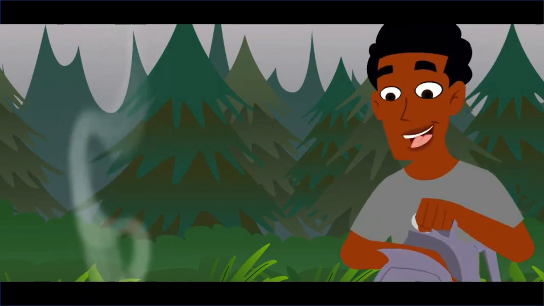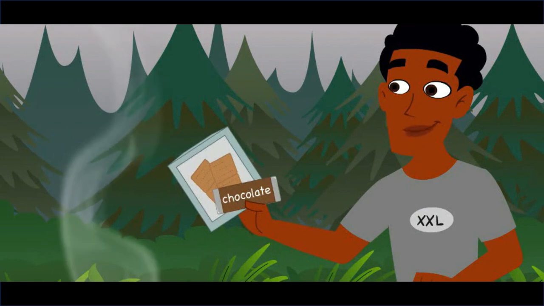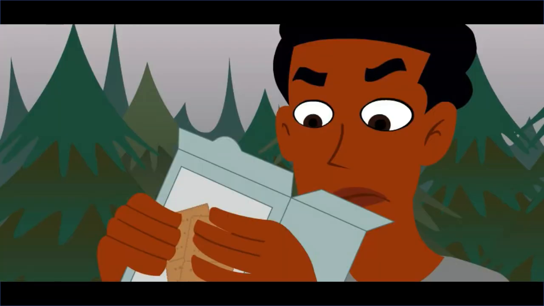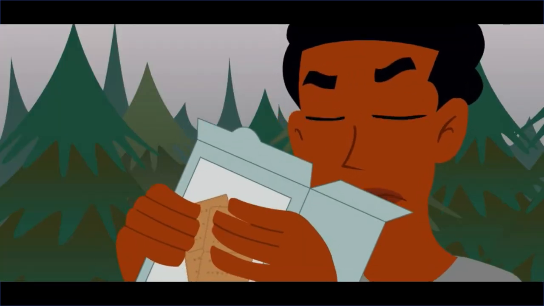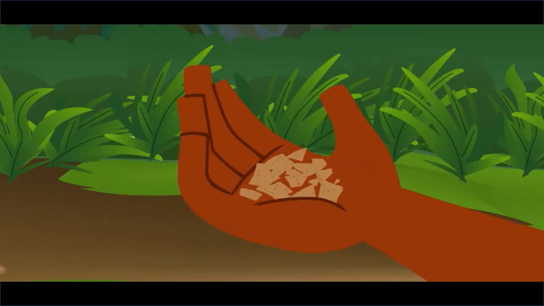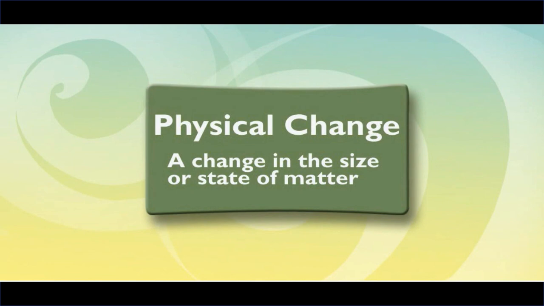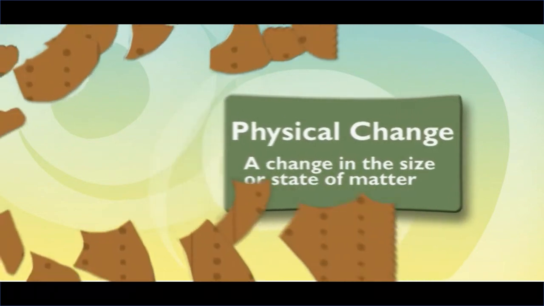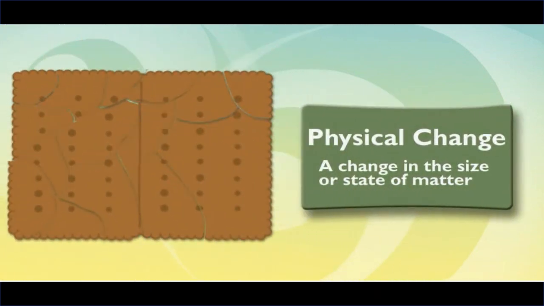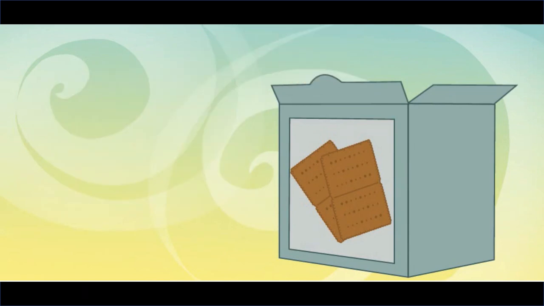But you know what I love even more? S'mores. I brought chocolate and graham crackers so we can make some. Yeah, RJ. Hey, what's up? Something wrong? These crackers are all broken into pieces. Look. No worries. It's just a physical change. What do you mean physical change? Physical change is just when the size, shape, or state of matter changes. See, the cracker is broken, so its shape is different, but the pieces are still graham crackers. We can use them. Yeah, I know. It just stinks that they broke. I don't know how it happened.